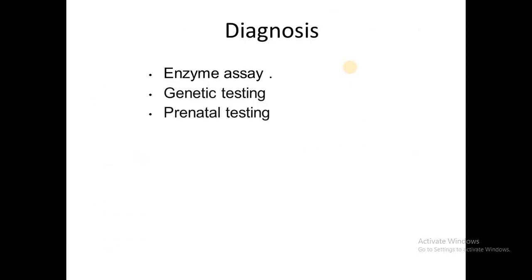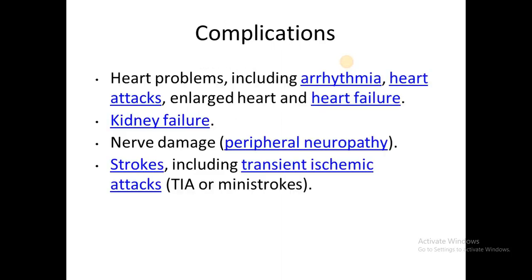Diagnosis: enzyme assay, genetic testing, and prenatal testing. Complications: heart problems including arrhythmia, that is irregular heartbeat, heart attack, enlarged heart, and heart failure, kidney failure, nerve damage, peripheral neuropathy, strokes including transient ischemic attacks. So these are the complications that occur in Fabry disease.